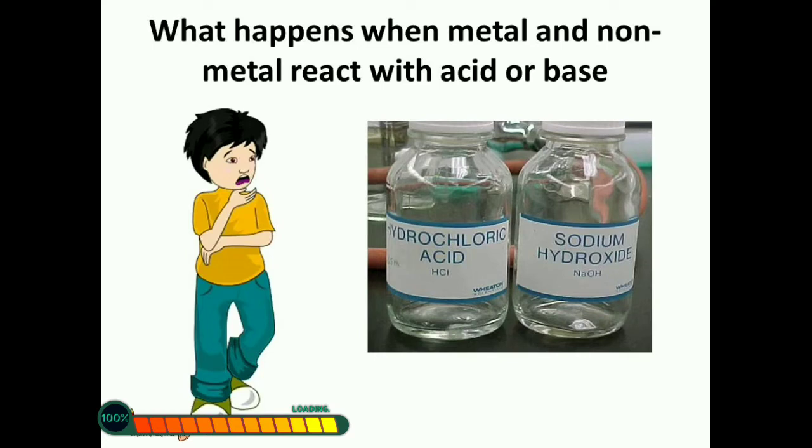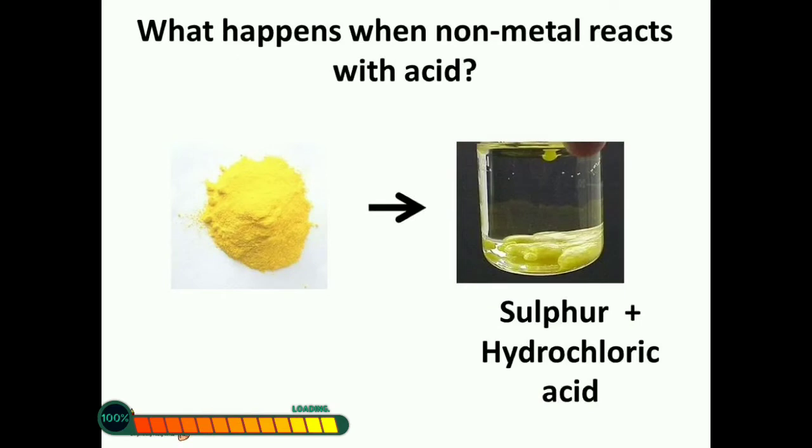Let us find out. Take sulfur powder in a test tube and with the help of a dropper add 5 ml of dilute hydrochloric acid, that is HCl. Concentrated hydrochloric acid is very reactive as well as dangerous. That is why we need to add water to decrease its chemical reactivity. Initially there will be no change.